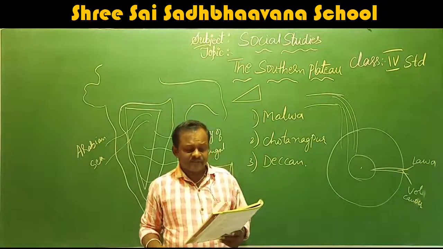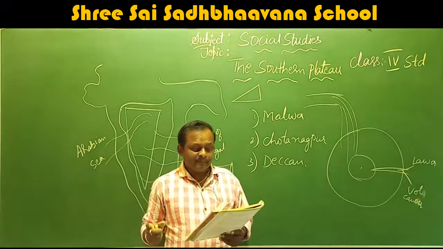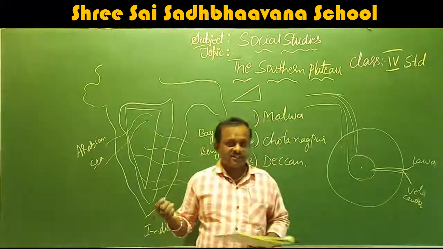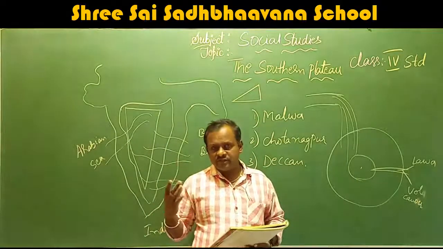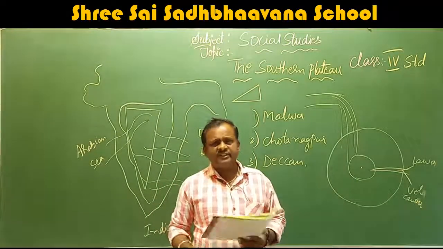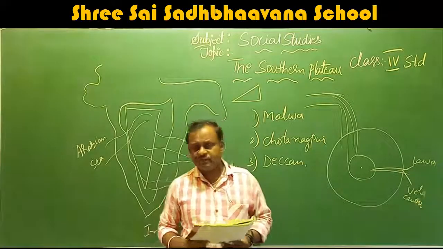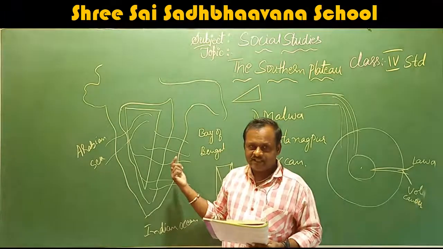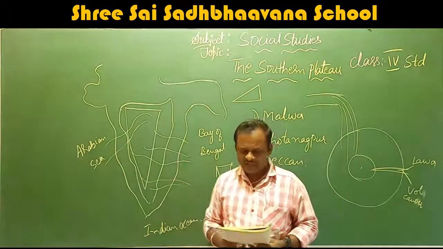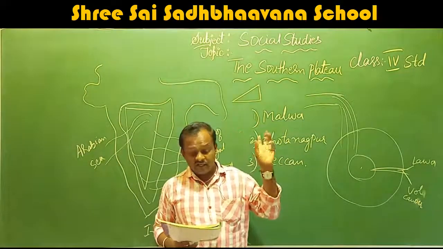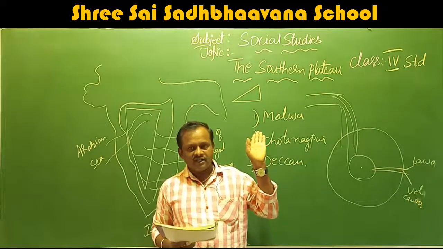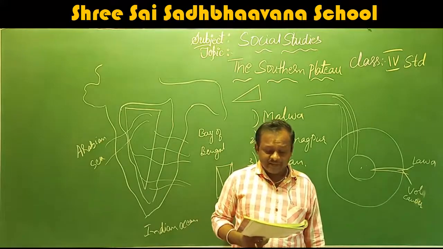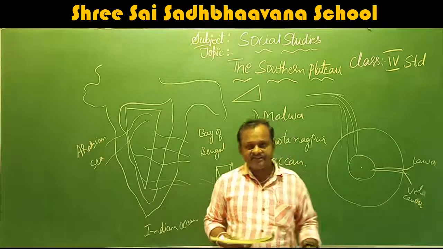The rivers of the plateau region are smaller than the Himalayan perennial rivers when compared to the northern plain rivers, that is Ganga, Yamuna, Brahmaputra. We are comparing to these rivers. These are very, very small rivers which are flowing here. Rivers Kaveri, Krishna, Godavari are very, very small rivers compared to Ganga, Yamuna and Brahmaputra. Because the plateau rivers are seasonal rivers.